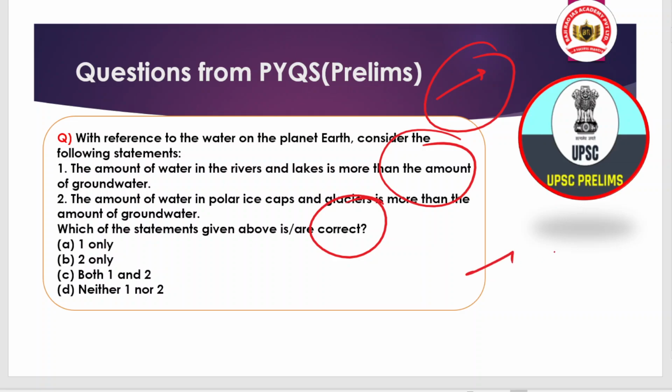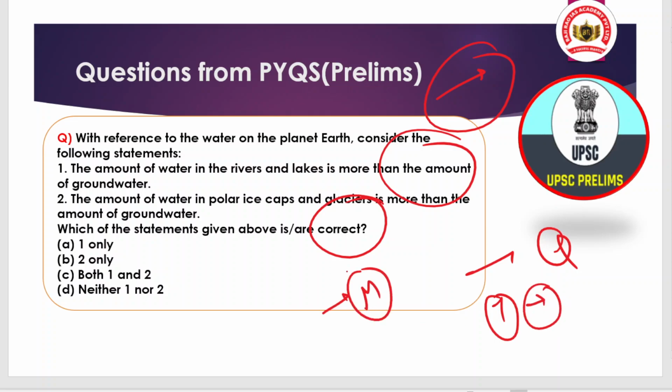Remember, UPSC frequently asks this type of question, and I can remember that such questions have been asked more than 2 times. So try to understand the distribution of fresh water.